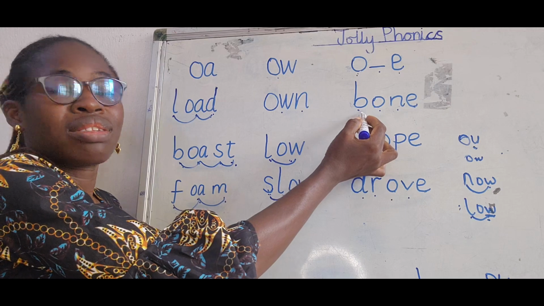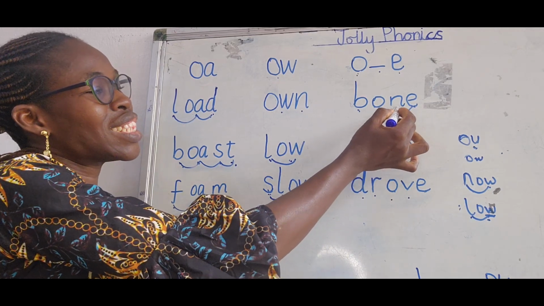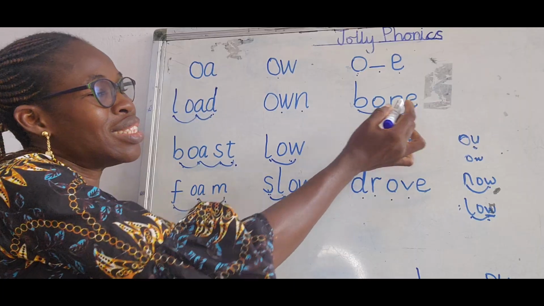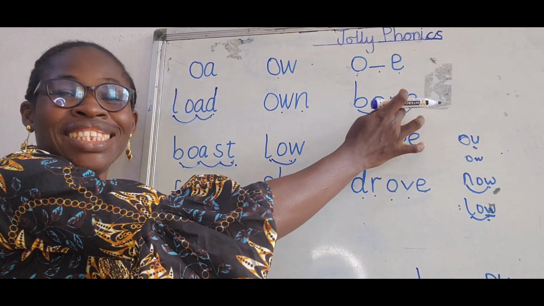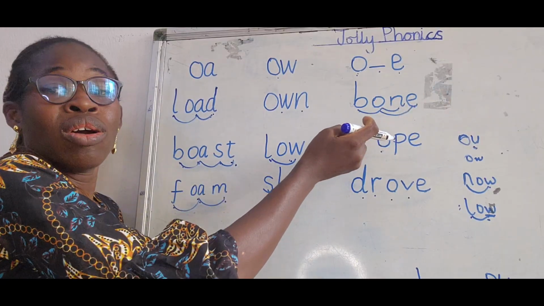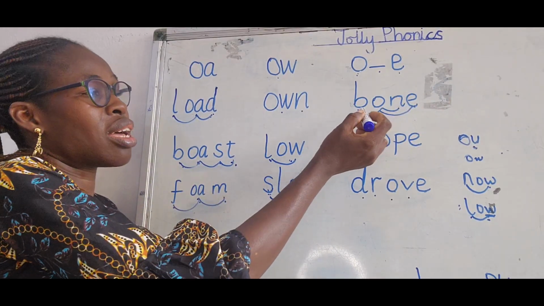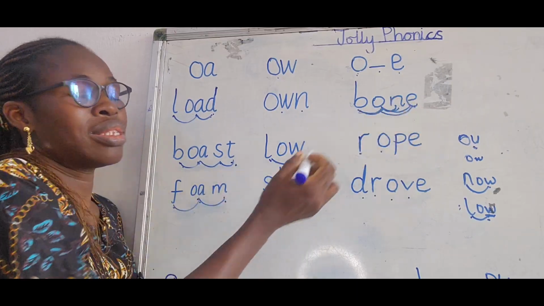Let's look at the first example. B, O, bone. The consonant in between is the letter N. So we're going to blend all the letter sounds together. B, O, bone. Great job.